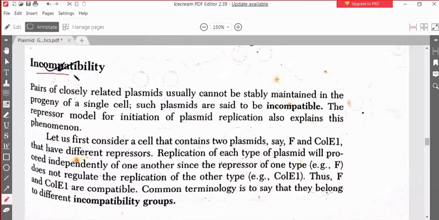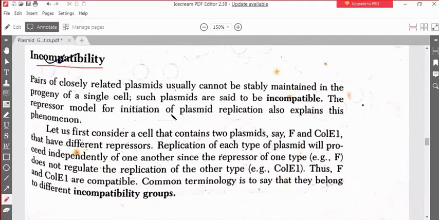And here we are discussing a topic known as plasmid incompatibility. What is plasmid incompatibility? It is another conceptual part of plasmids. The term incompatible means two plasmids cannot be stably maintained within a single cell. If two plasmids cannot be stably maintained within a single cell, then we say they are incompatible. If two plasmids can be stably maintained, we say they are compatible.